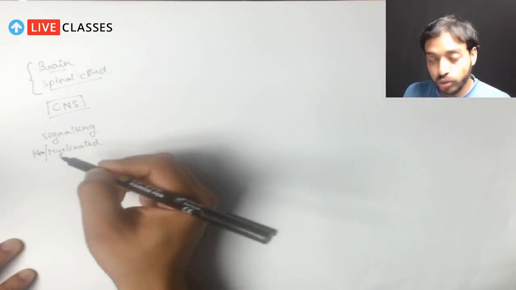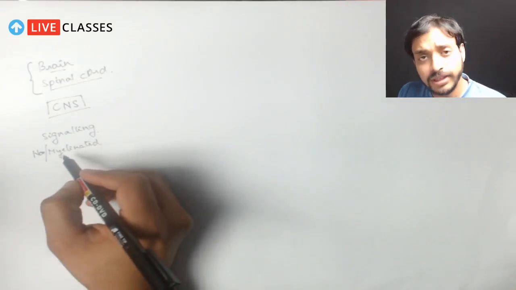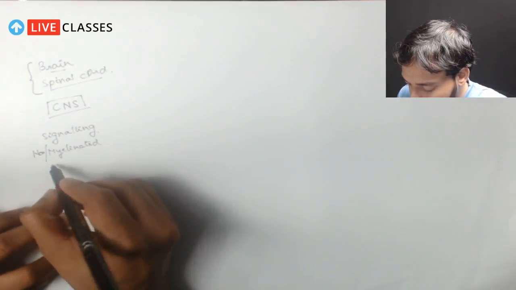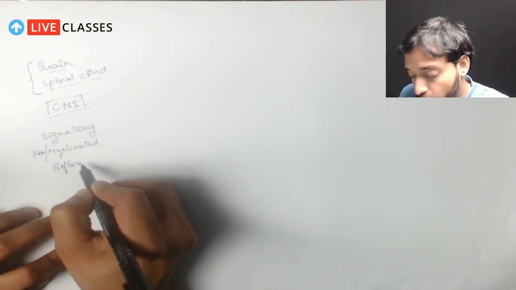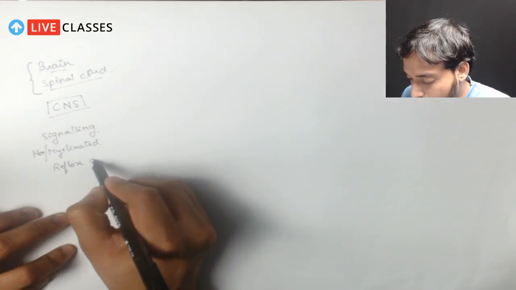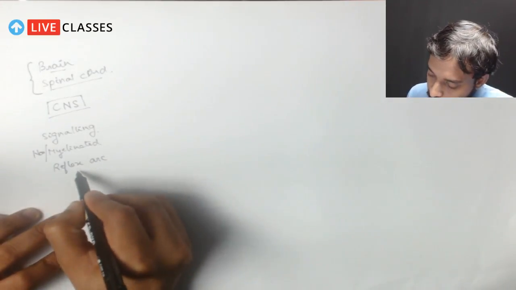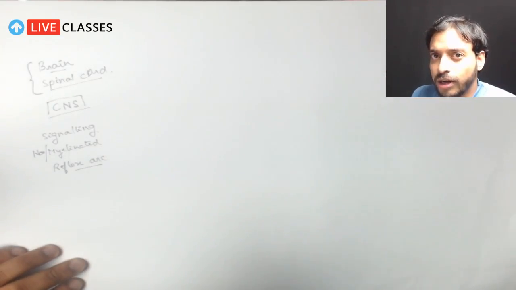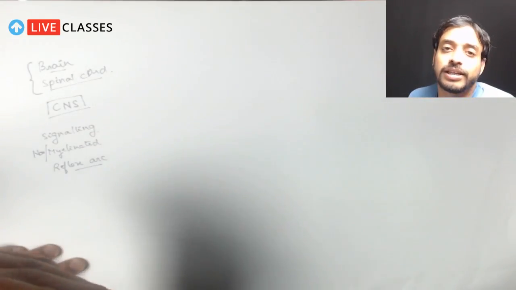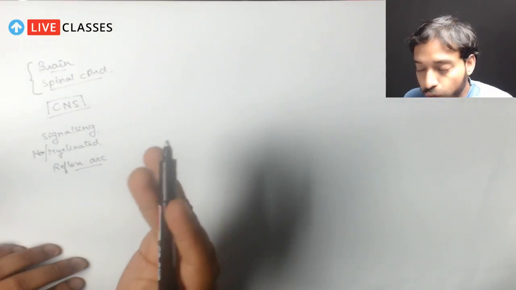We have talked about both these types of neurons. And very importantly, we talked about the reflex action, or we can call it the reflex arc. What is this reflex arc? Just recall, because these are things we are going to require for today's session.